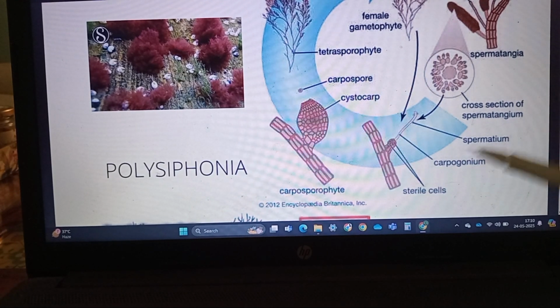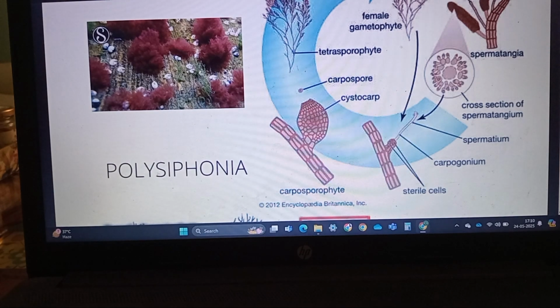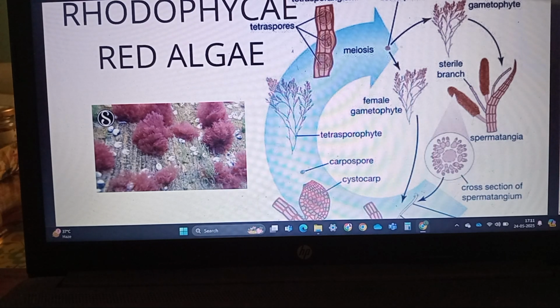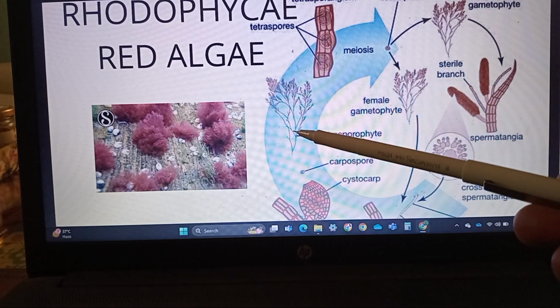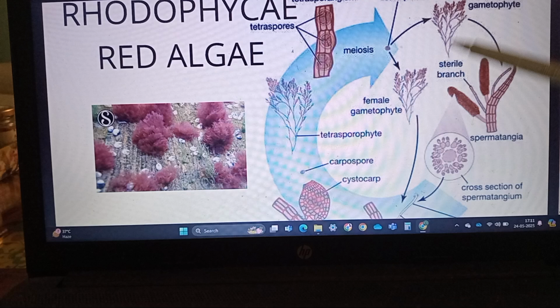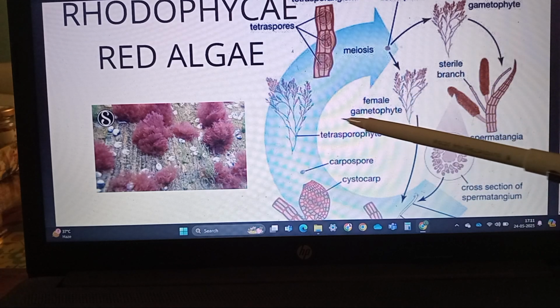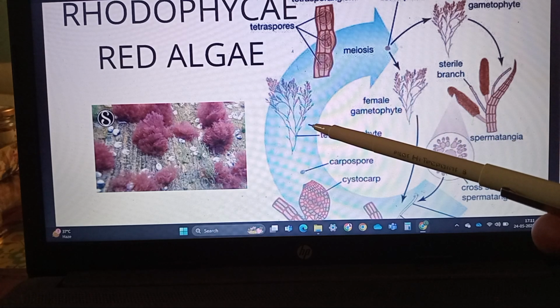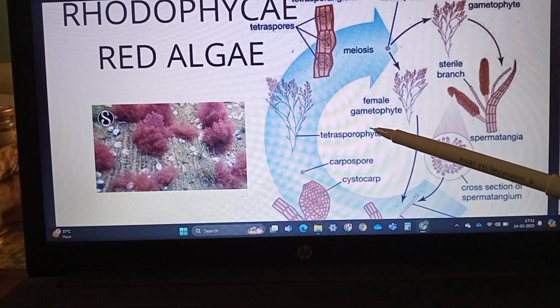So we are seeing this Polysiphonia in which the condition is oogamous, and I told you before that as in Kelps, Ectocarpus, in Polysiphonia the life cycle is haplodiplontic, that both the haploid gametophyte and the diploid sporophyte, all the three forms exist: male gametophyte, female gametophyte and the diploid sporophyte, all the three forms exist.